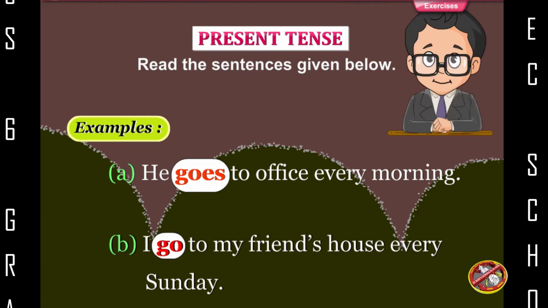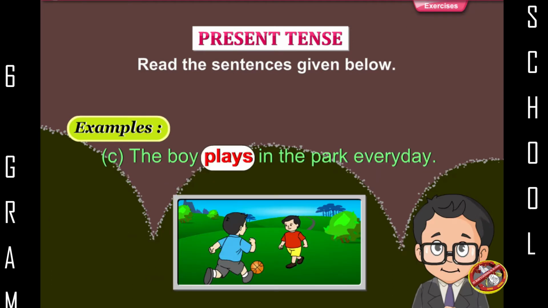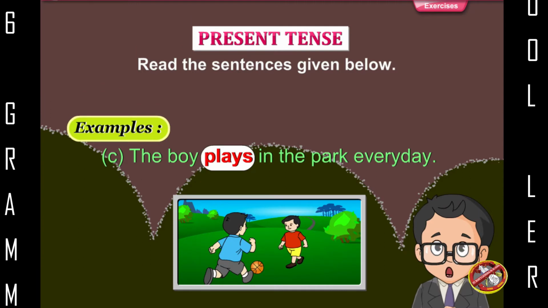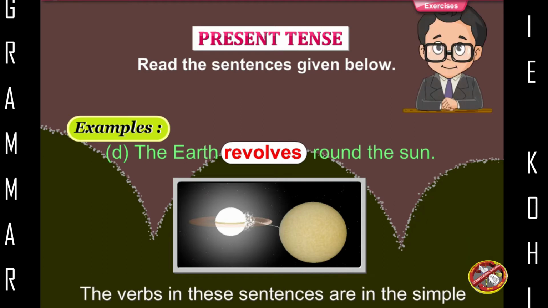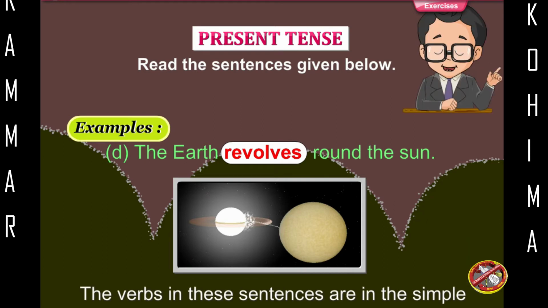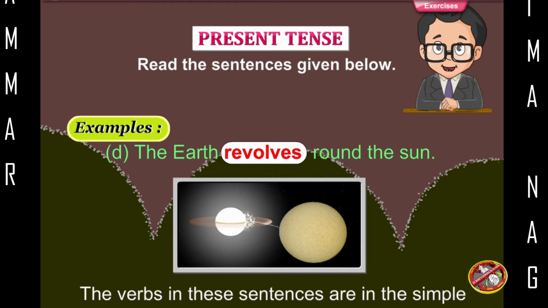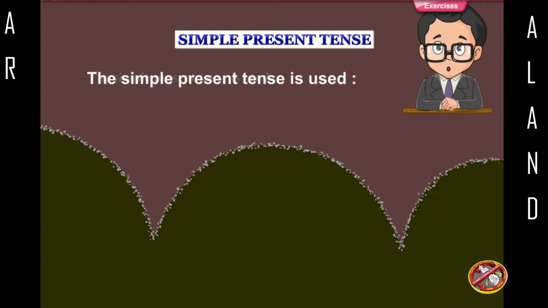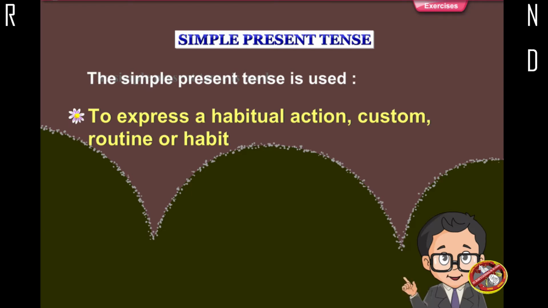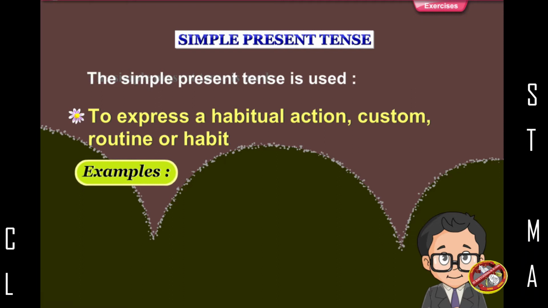I go to my friend's house every Sunday. The boy plays in the park every day. Earth revolves round the sun. The verbs in these sentences are in the simple present tense. Simple present tense. The simple present tense is used to express a habitual action, custom, routine or habit.